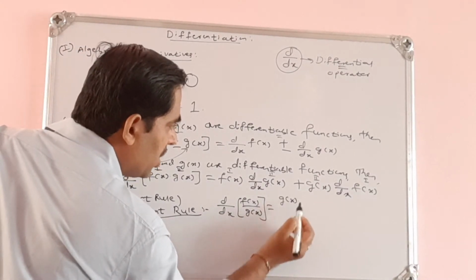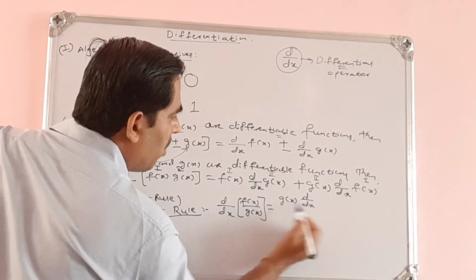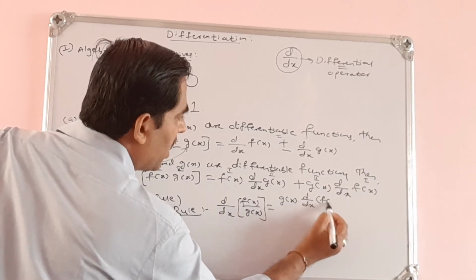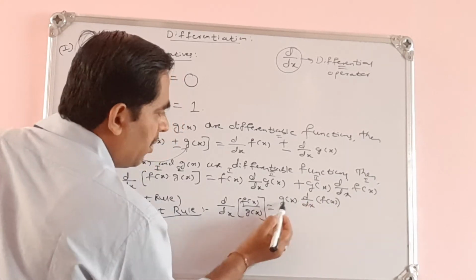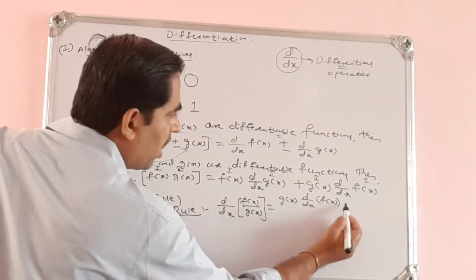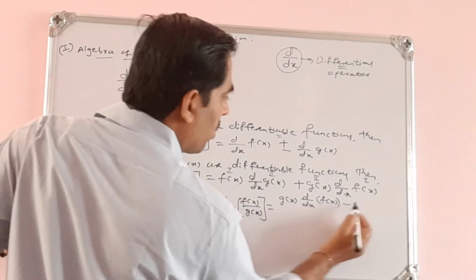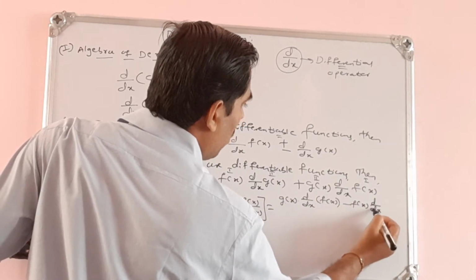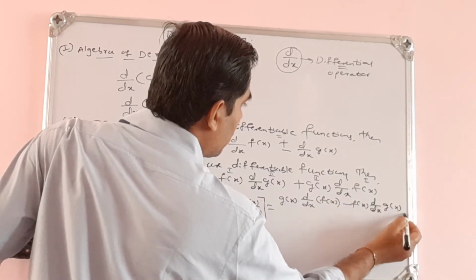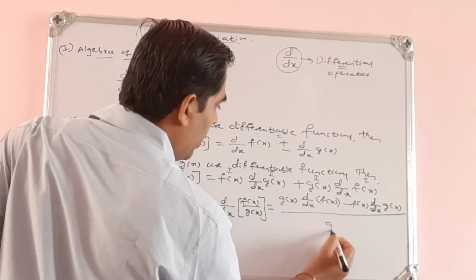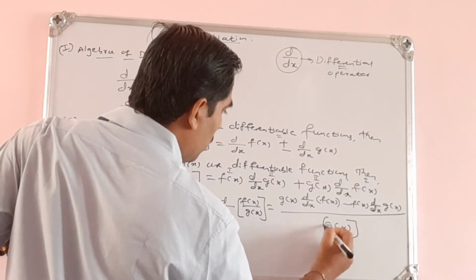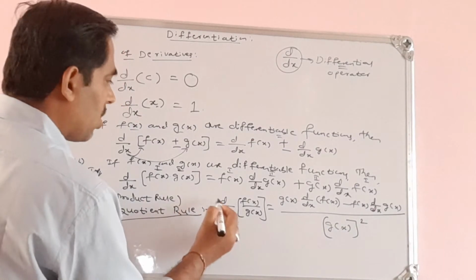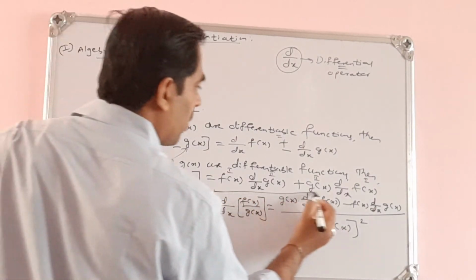What is the numerator here? G of x into derivative of numerator. Okay, denominator into derivative of numerator, minus. Then you have to keep this function outside: F of x into derivative of this g of x, divided by the denominator, whatever the denominator is given, you take the whole square. So this is called the quotient rule of differentiation.